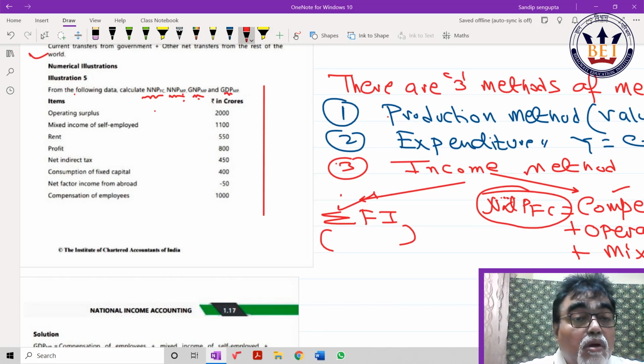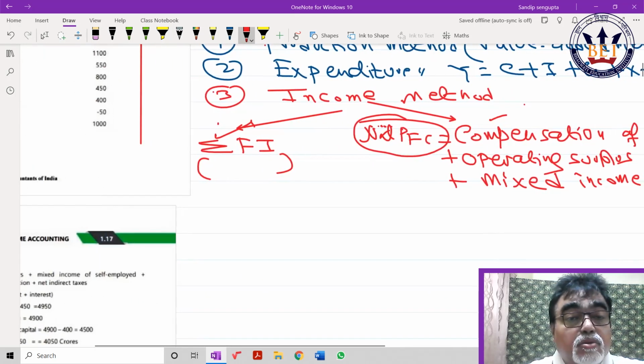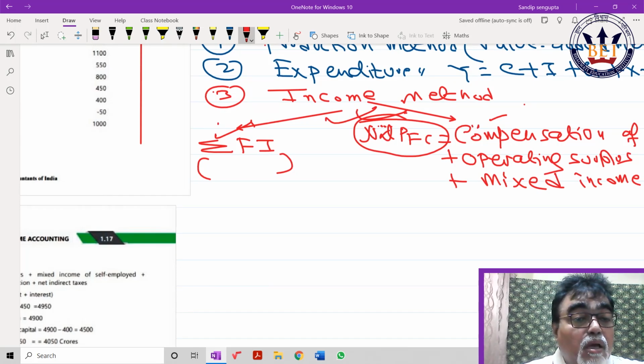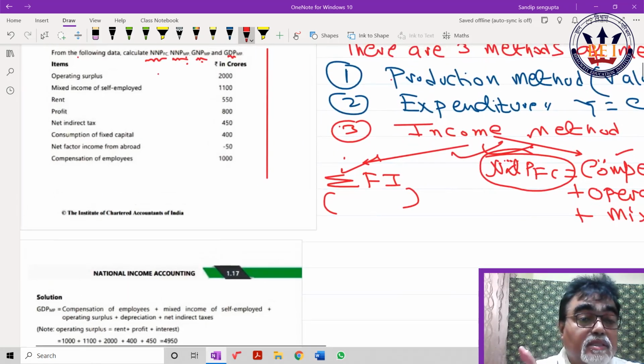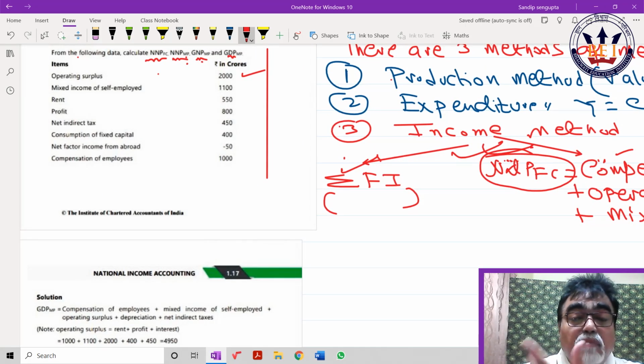How much operating surplus? 2000. How much mixed income? This. How much compensation of employees? This. I just add these and my NDPFC would come out. So with your permission, let me do this.